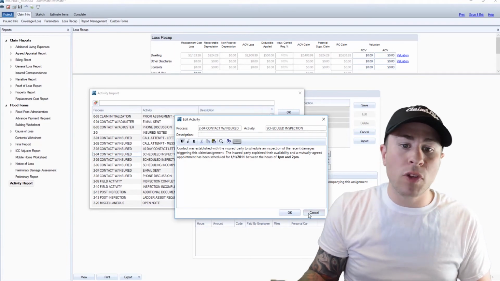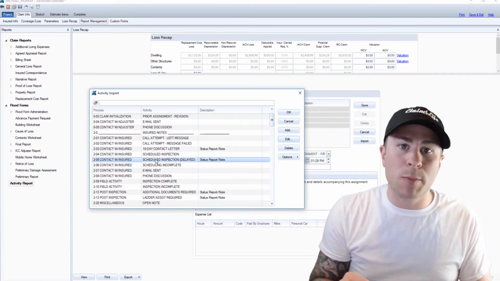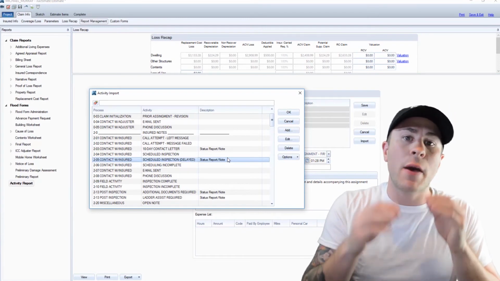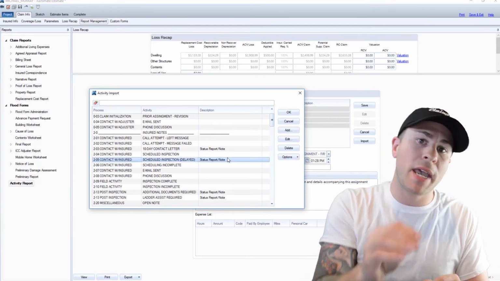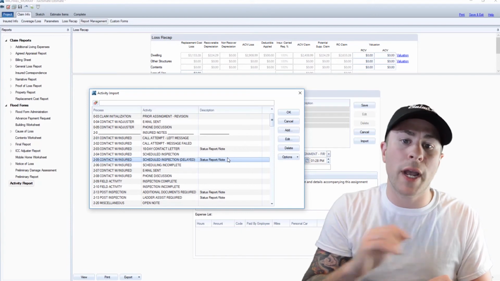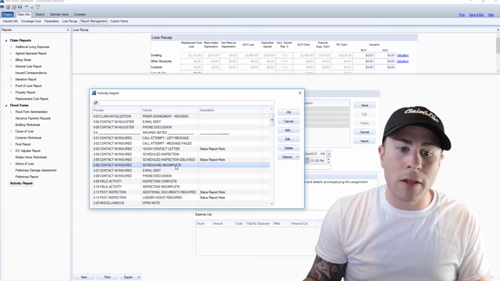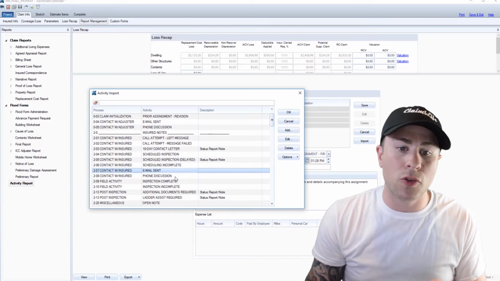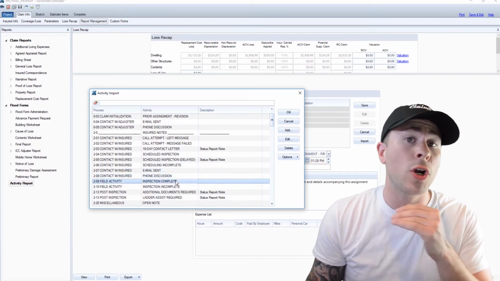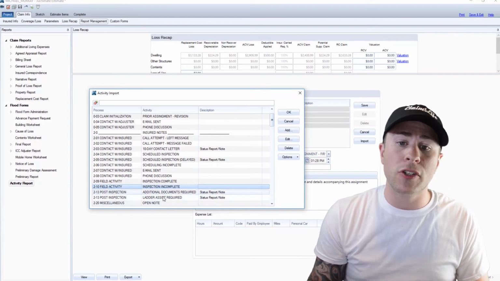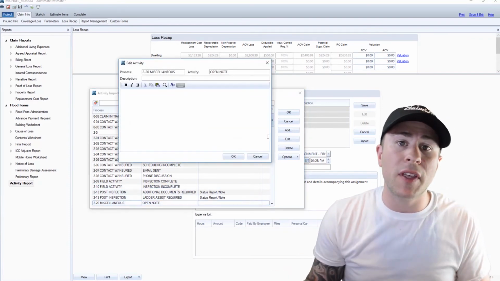All right. Now look at what's remaining here. We have a delayed inspection. Similar to the 10-day contact letter, this is already prepared in a way that will allow you to paste it into your general loss report and upload it. All right, and it goes on. And scheduling incomplete: email sent if you emailed the insured, a phone discussion with the insured, you completed your inspection or the inspection wasn't able to be completed, you're waiting on a ladder assist, or if you just generally need an open note to put something that's not on there.